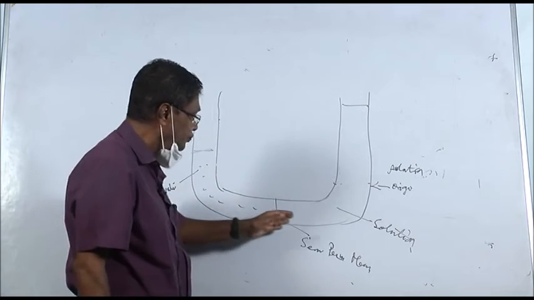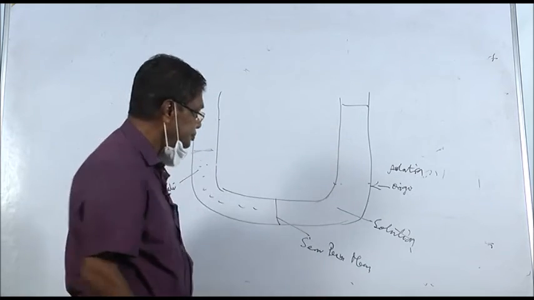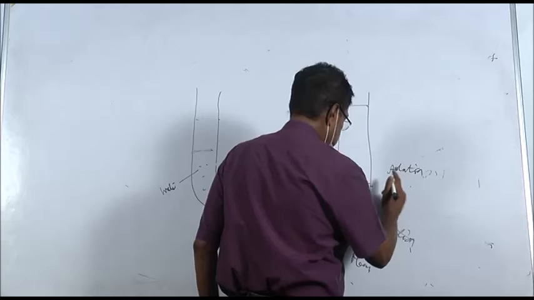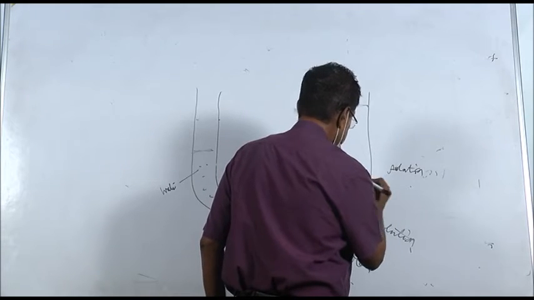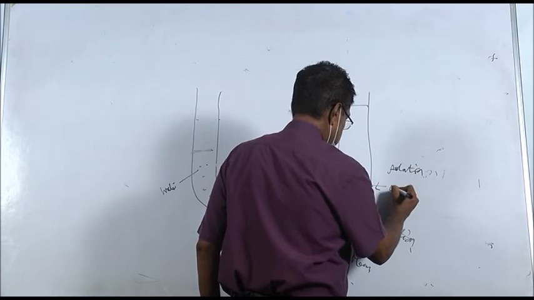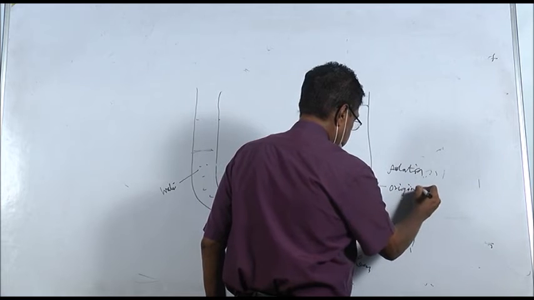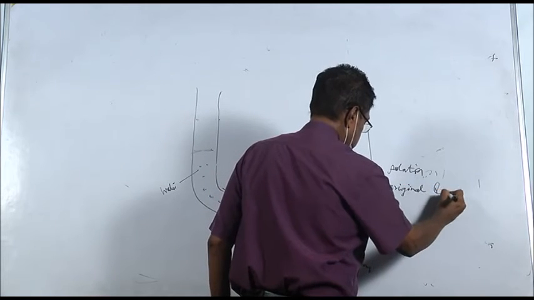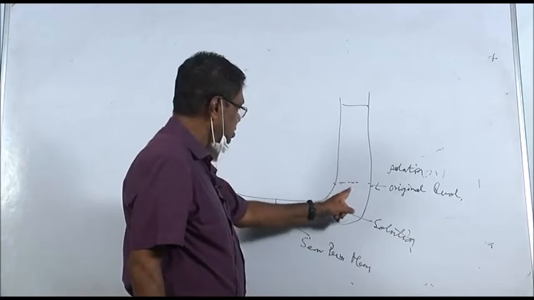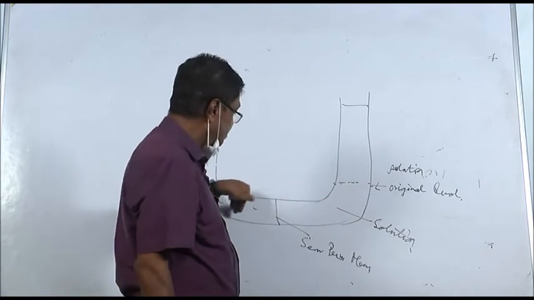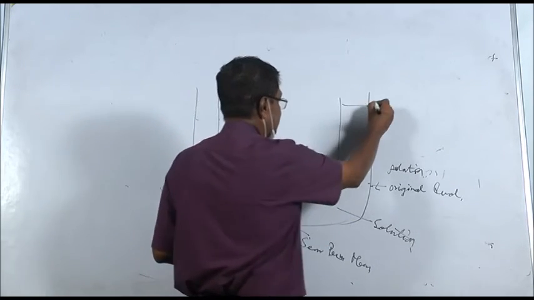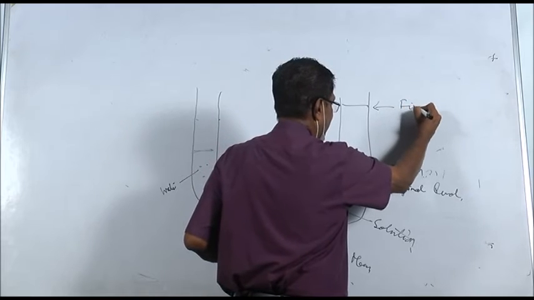So water moves into the solution side. The original level was here, and because of entry of water, this is the final level.